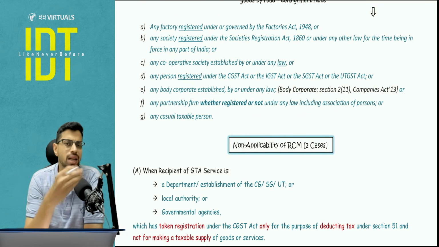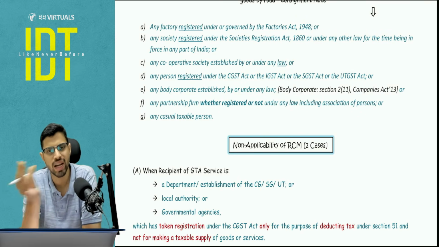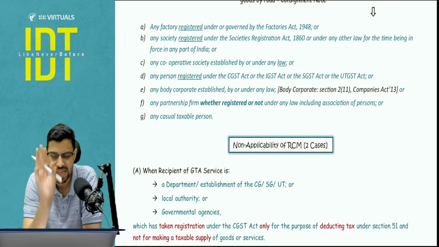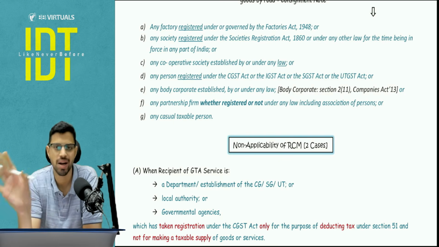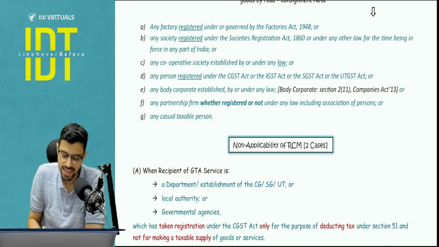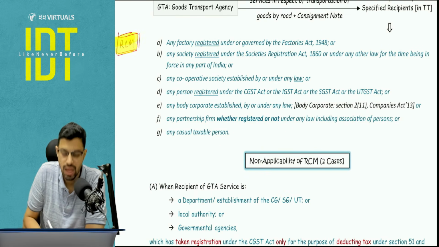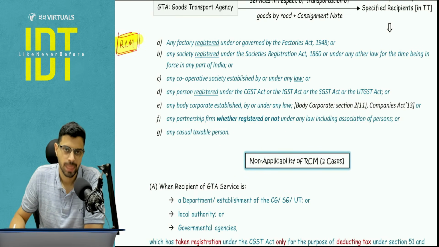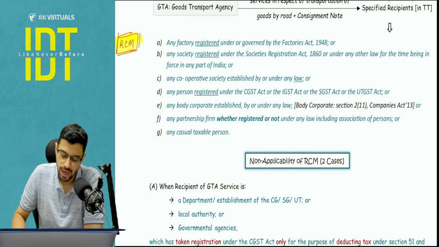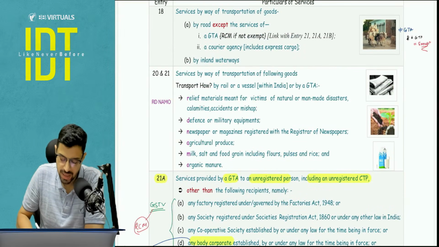Apart from that, all the types of business structures, be it a company, LLP, firm, factory, society, everyone is covered, provided they are legal and authorized and registered under their respective law, except in case of a partnership firm. So in these cases, the tax is going to apply on the reverse charge mechanism basis. Is this clear? Yes.